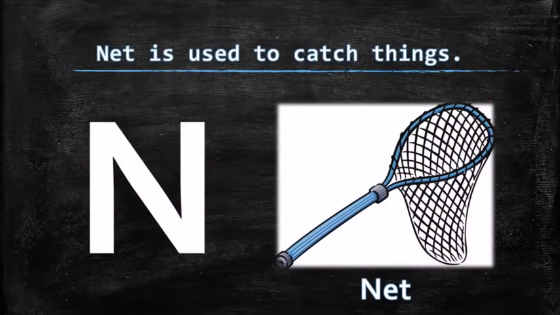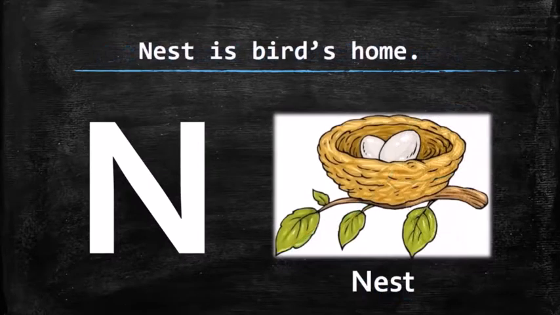N for net. Net is used to catch things. N for net. N for nest. Nest is bird's home. N for nest.